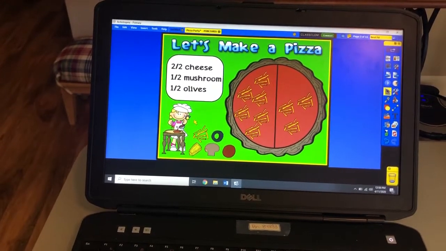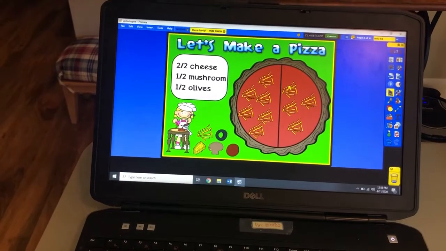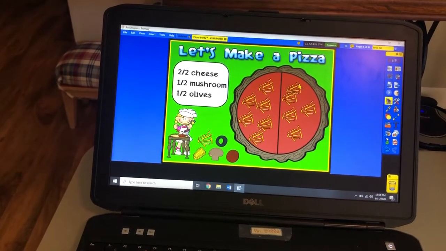I sure wish we were in the classroom and you guys could be the ones dragging on the active chart. But we'll do what we can.